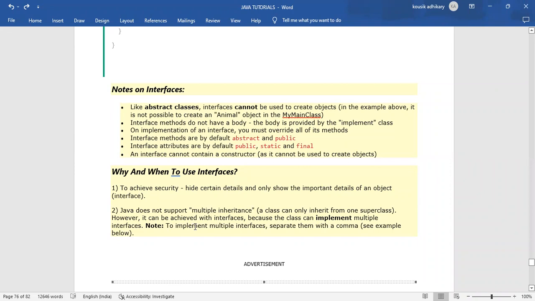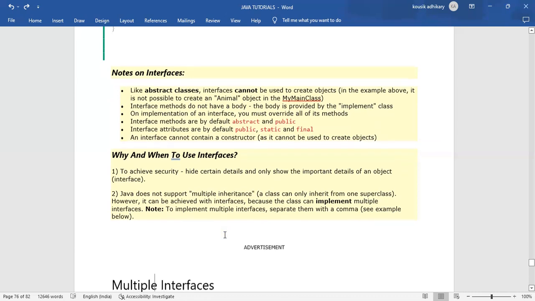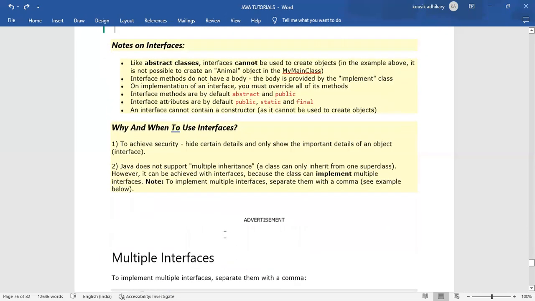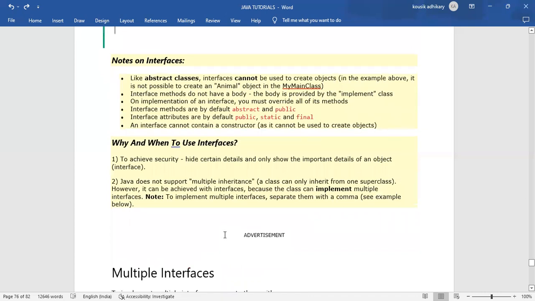Note, to implement multiple interfaces, separate them with a comma. Everyone please note that point, because that is important.